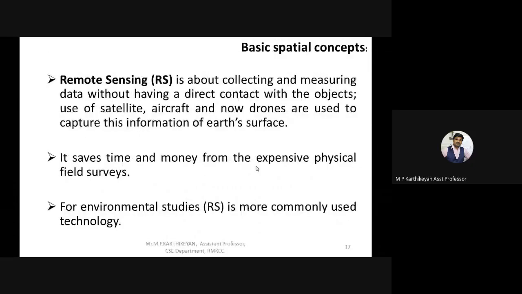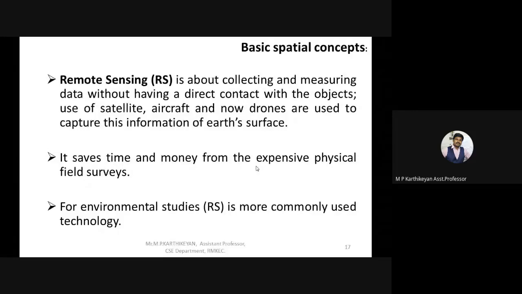The next one is remote sensing. Remote sensing is nothing but digitizing a localized area through satellite, aircraft, or drones. That is measuring the data without any direct contact. We are not going to the place and measuring it with a tape or something like that.